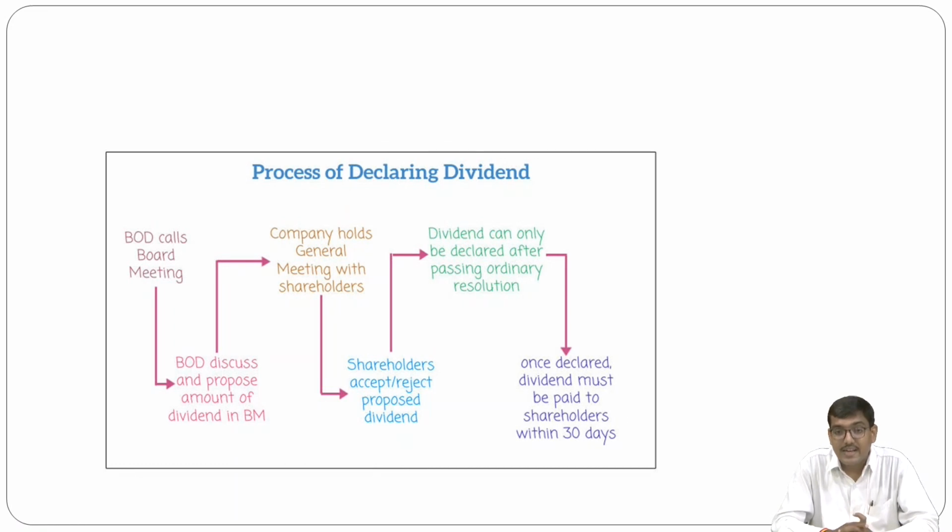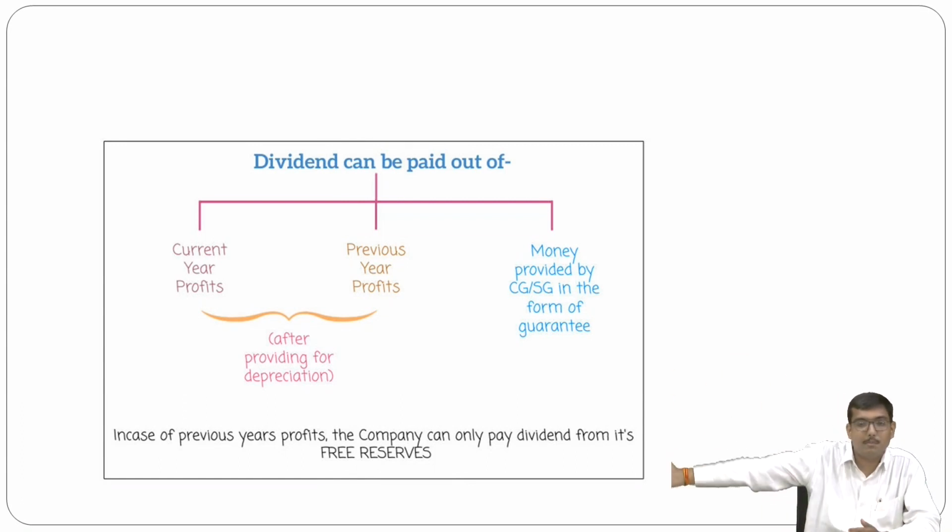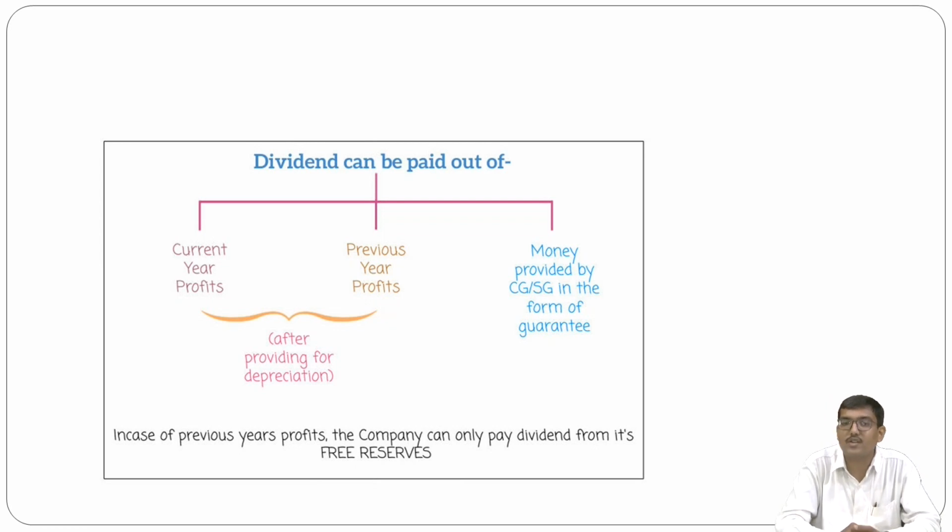Once declared, the dividend must be paid to the shareholder within 30 days. If you do not comply, then you will be charged punishment under section 127 of the Companies Act 2013. Now, dividend can be paid out of current year profit, previous year profit, and money provided by the central government or state government in the form of a guarantee.